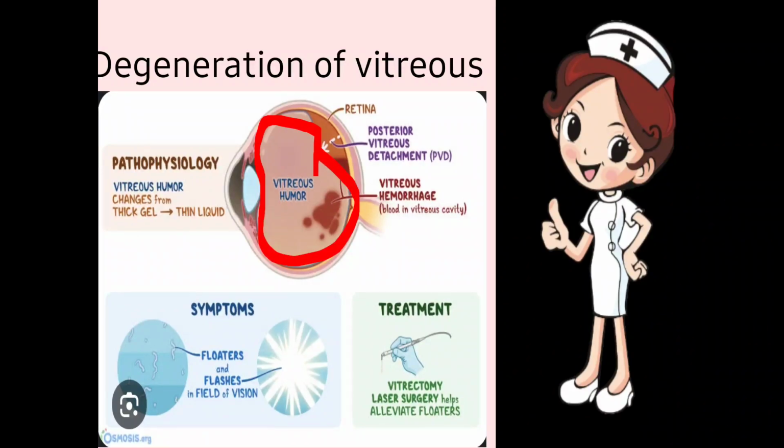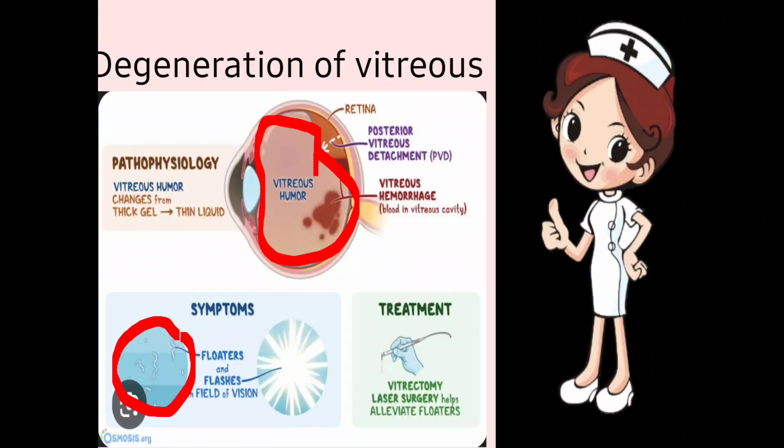The gel starts to liquefy according to age, and the patient has a higher minus number, due to which the gel liquefies, and due to the liquefaction of the gel these kinds of floaters are seen. When the patient looks at the sky, he or she feels that something snail-like or earthworm-like is moving here and there inside the sky.